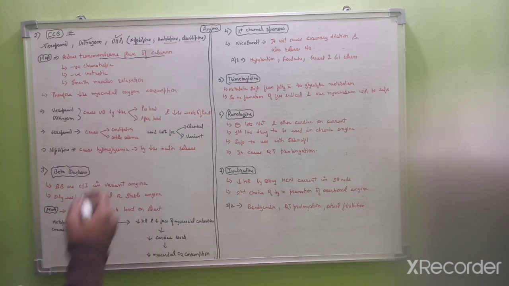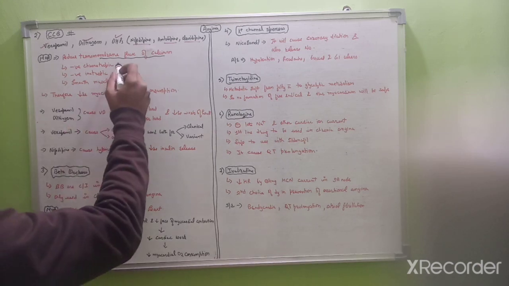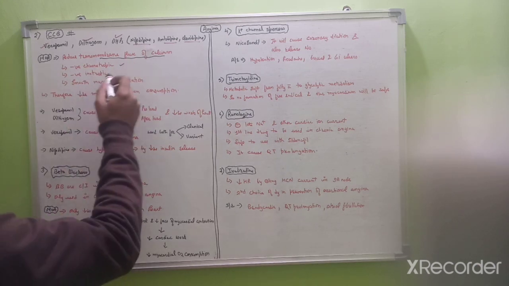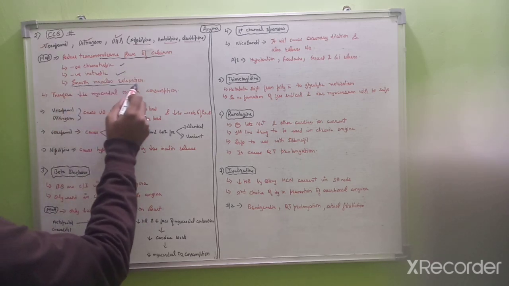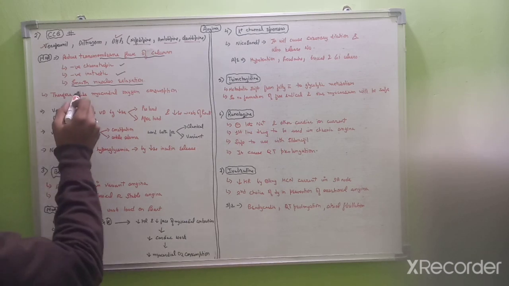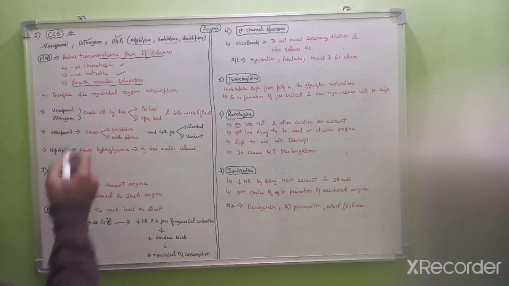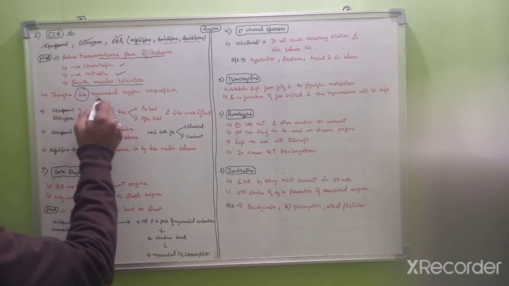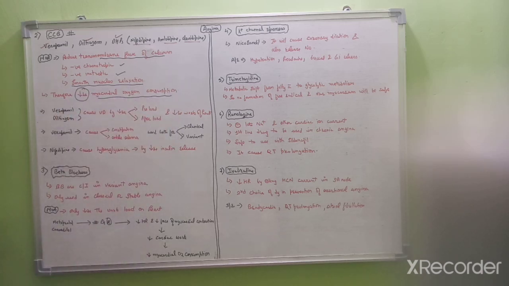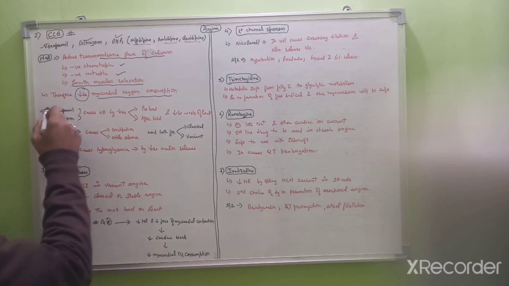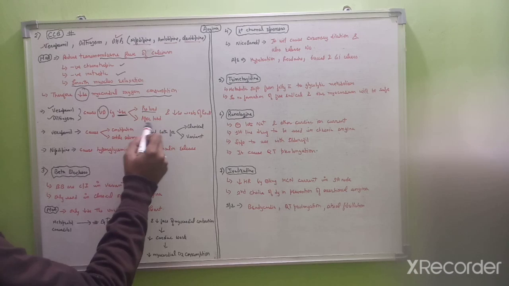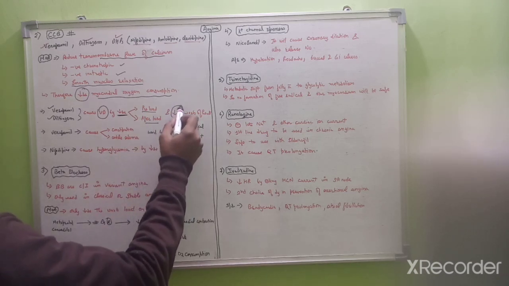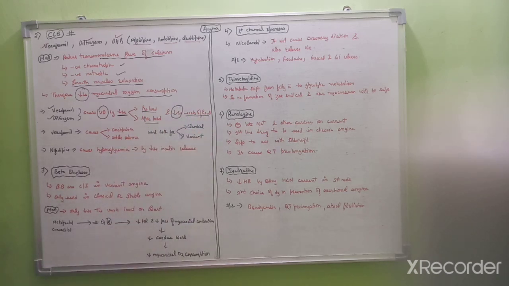the calcium. So when the transmembrane flux of calcium is reduced, there will be a negative chronotropic effect, and then there will be a negative inotropic effect as well, and then there is smooth muscle relaxation. Therefore, after the smooth muscle relaxation, there will be a decrease in the myocardial oxygen consumption. Both drugs, verapamil and diltiazem, cause vasodilation by decreasing the preload and afterload. Therefore, they will decrease the work on the heart.